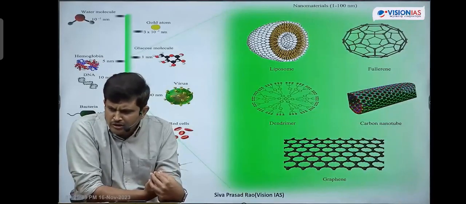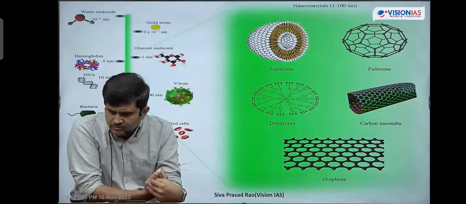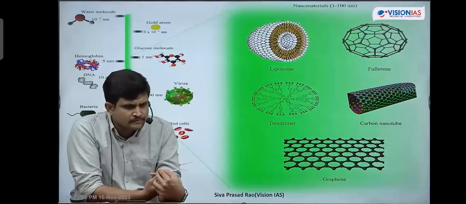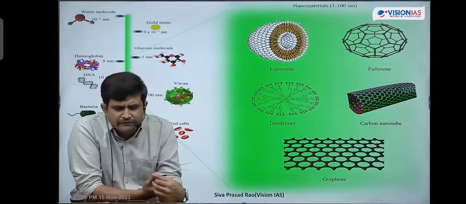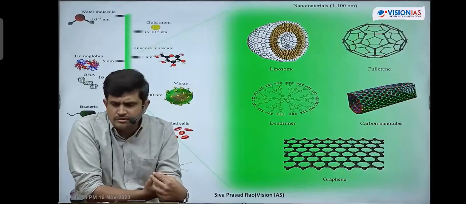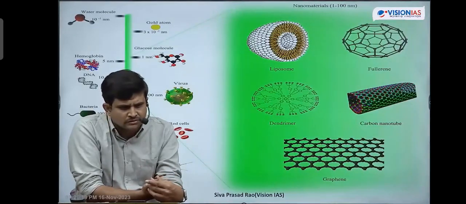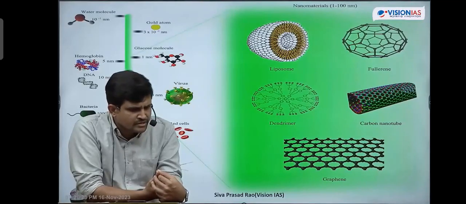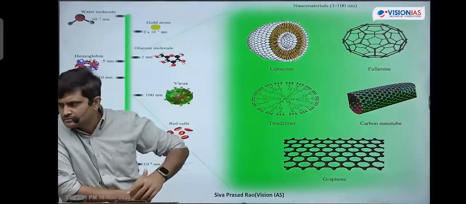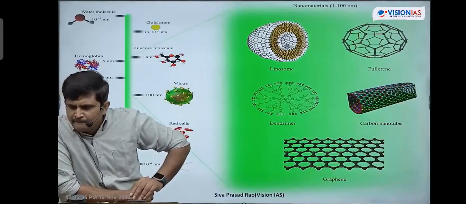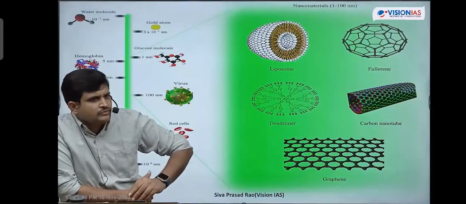Next one is the bottom-up approach. That means smaller molecules constitute together to form heavier molecules. Example is Buckminster fullerenes. So these are the two approaches that we follow in nanotechnology.